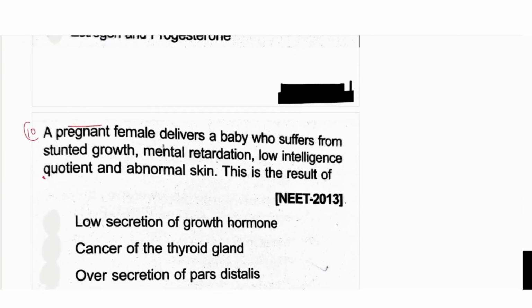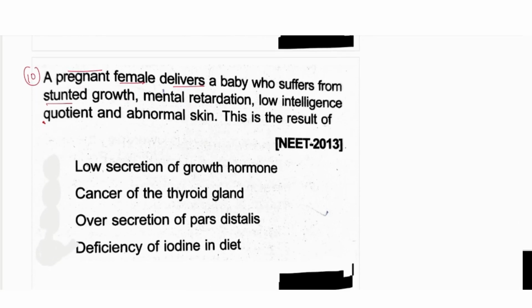Then question number 10 is, a pregnant female delivers a baby who suffers from stunted growth, mental retardation, low intelligence quotient, abnormal skin. This is the result of what? Actually, they have given the symptoms and they are asking for the disease. So you should know that it is because of the deficiency of the iodine. So we will go with the fourth option.